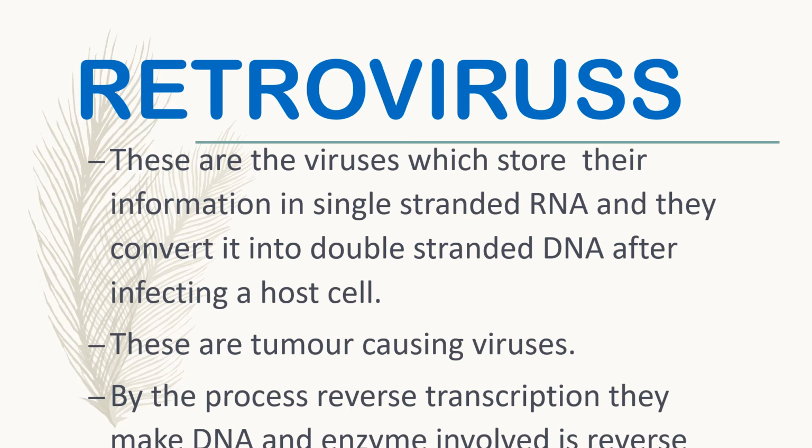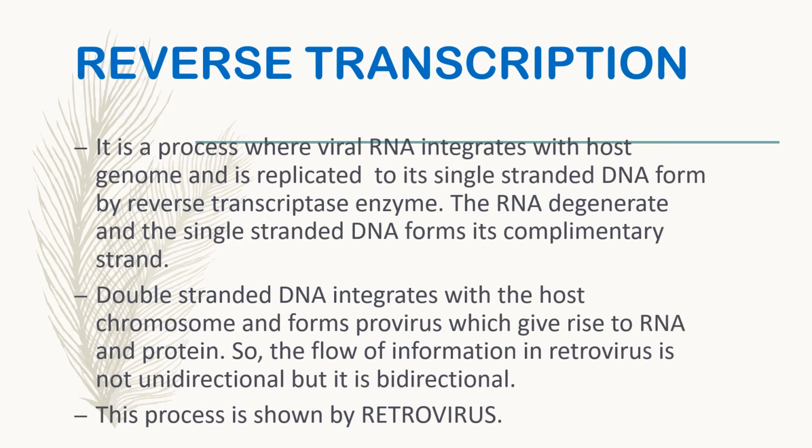Such retroviruses are actually tumor causing viruses, and there is a process, reverse transcription, by which they make DNA, and there is an important enzyme also involved in the formation of the DNA. Which process is it? That process is reverse transcription. In detail we will go through reverse transcription.